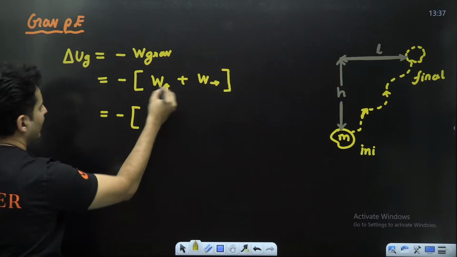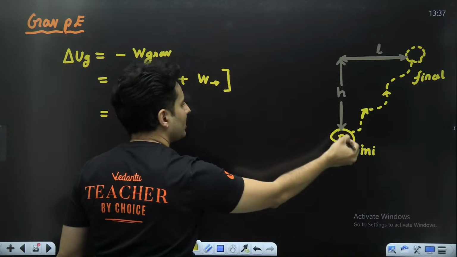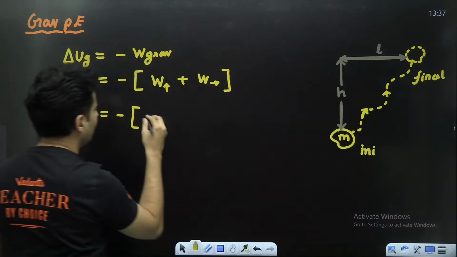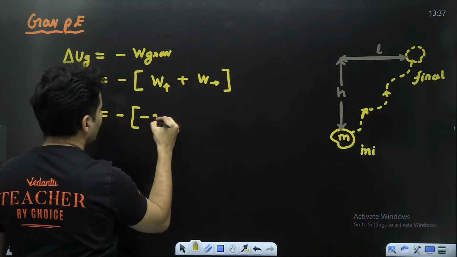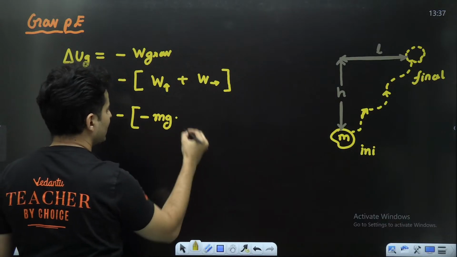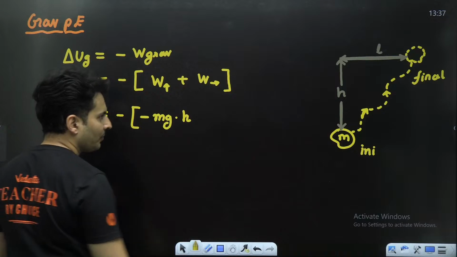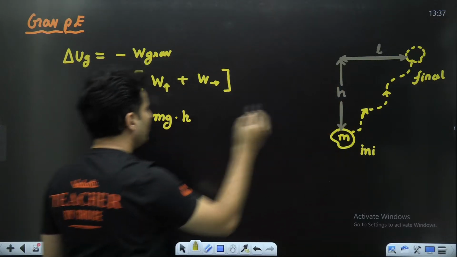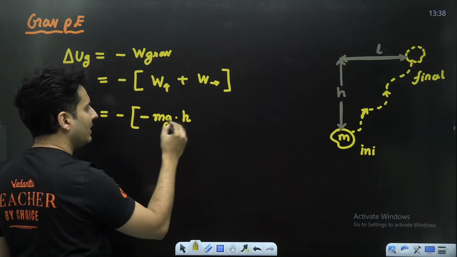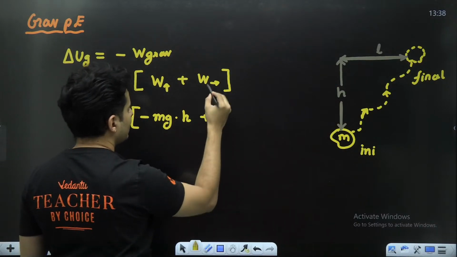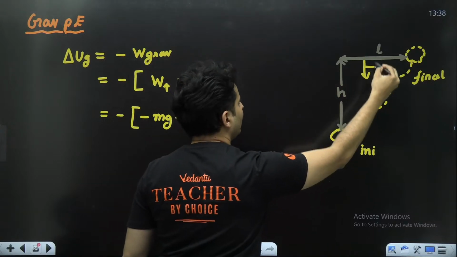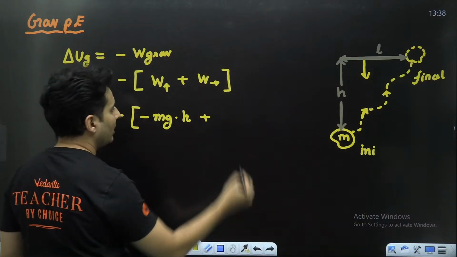What is the work done by gravity in taking it up? Force of gravity is down, displacement is up, so work done will be negative. So minus mg is the force, displacement is h, minus sign because force and displacement are opposite to each other. Plus, when you move it sideways, gravitational force is perpendicular to this displacement, so it will not do any work.